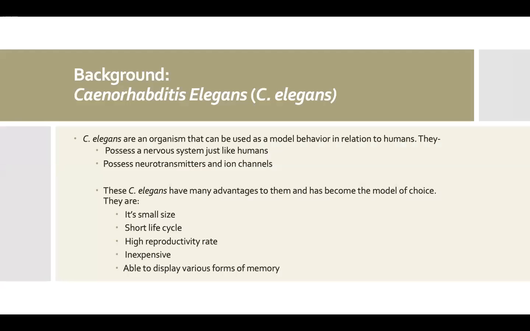To give you guys a little background on the C. elegans, these are an organism that can be used as a model behavior because they resemble human beings. They possess a nervous system as well, just like humans, which is very important. They possess neurotransmitters and ion channels as well. These organisms have many advantages to them: their small size, short life cycle, high reproductivity rate, and their ability to form new memories.